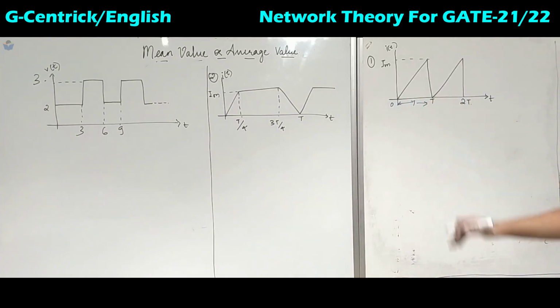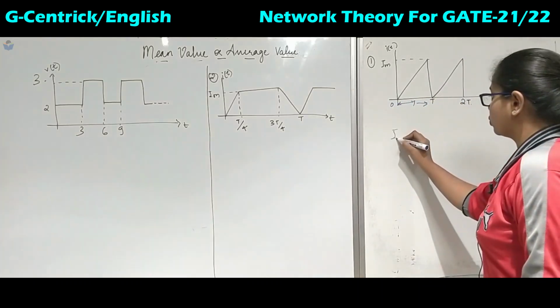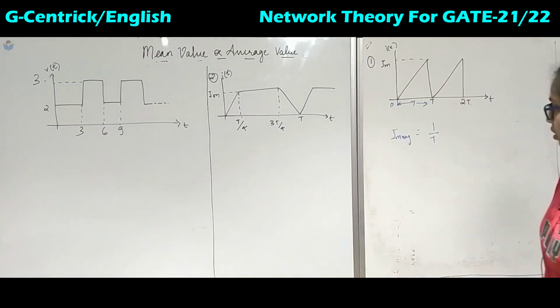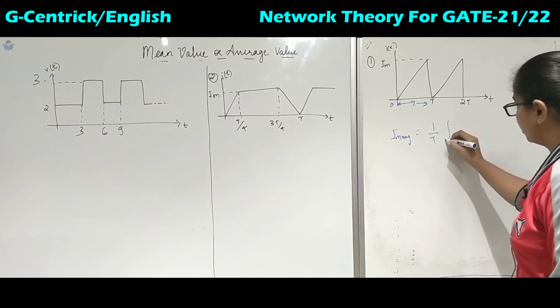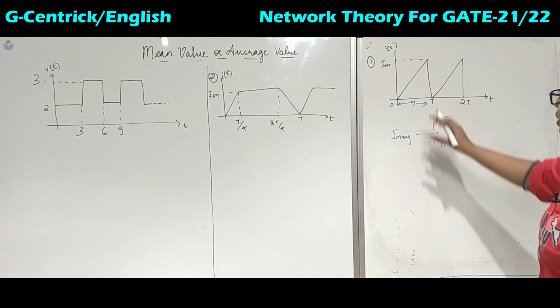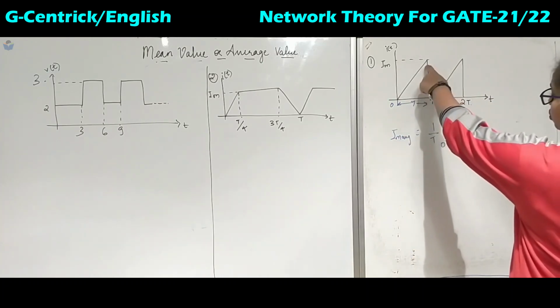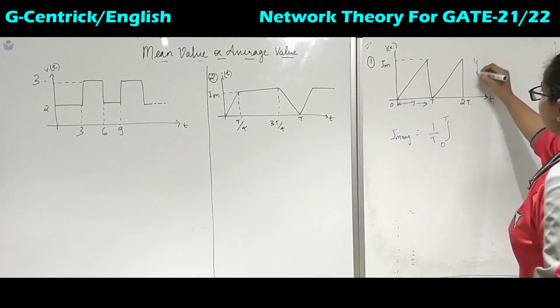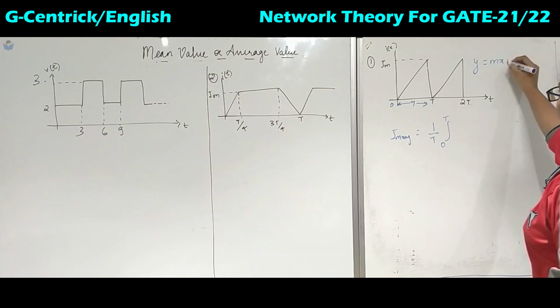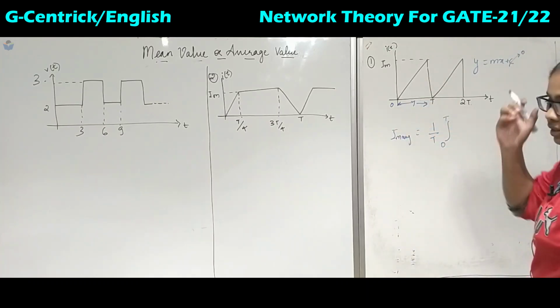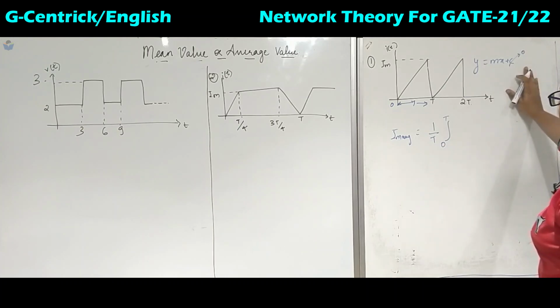Okay, so what is the formula to calculate the average value? It is 1 by time period times the area under that time period. This is a straight line, so it is y equal to mx plus c. Here the c value is 0 because it is a straight line passing through the origin, so the intercept will be 0.